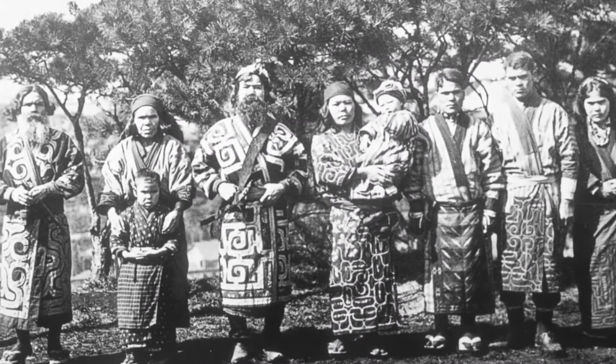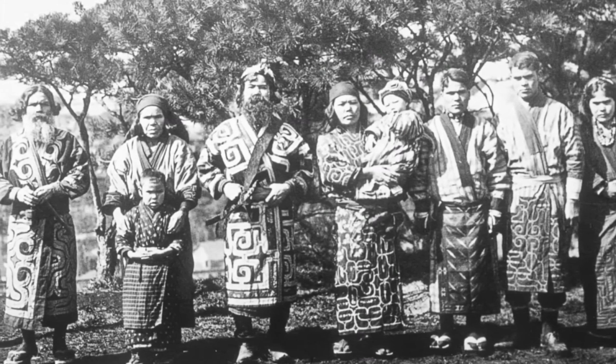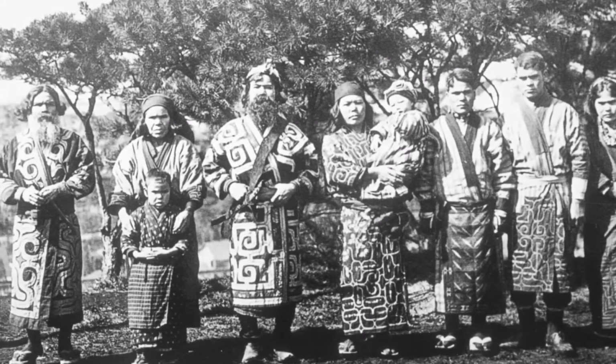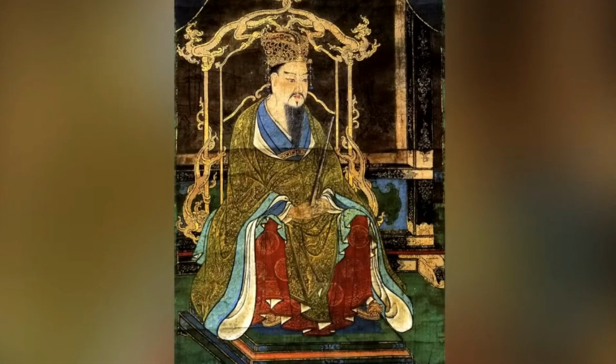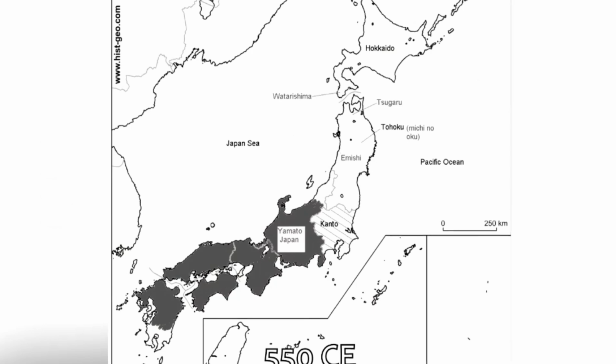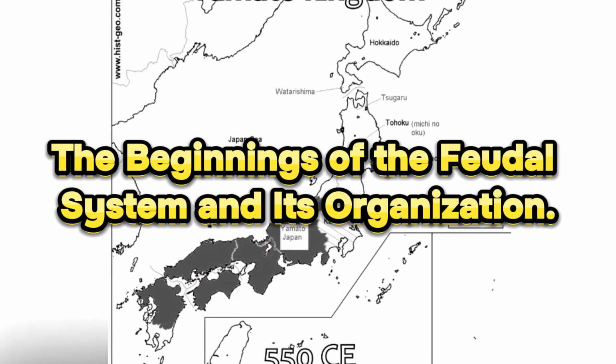It was also at this time that the Jito and Shugo began to create their private armies and became capable of opposing the governments of the shogunate. The Jito and Shugo gradually gained more and more power, which ultimately led to the collapse of this feudal society. The beginnings of the feudal system and its organization.